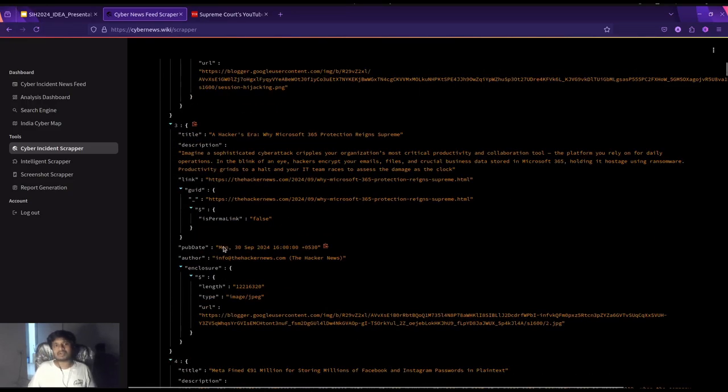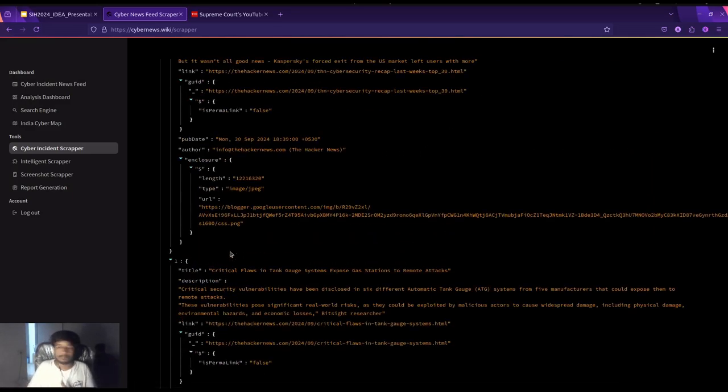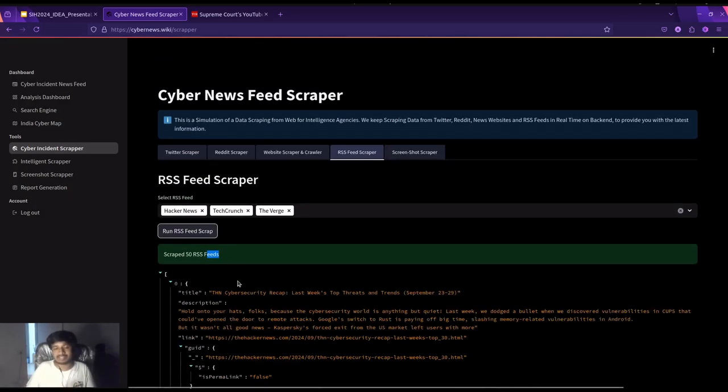So our crawlers are actually running in the backend. We don't wait for the crawler to first spin up a container and run. We are just clicking the button and getting the data, because they are already running. They have already been indexing that data for a long time.